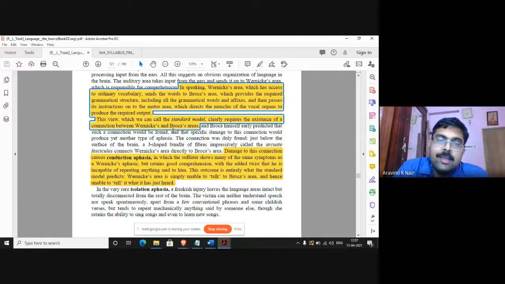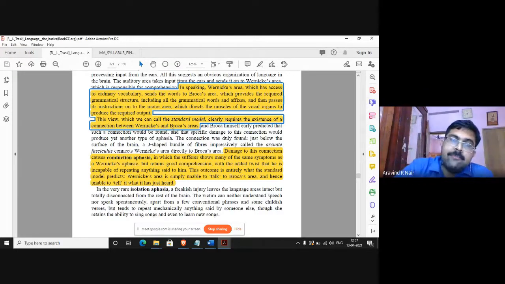And the words are chosen, and then the words are sent to Broca's area. And in Broca's area, they are grammatically arranged into sentences, adding all the suffixes, all the inflections, all the affixes. Whatever grammatical structure is required, that is superimposed on these words.